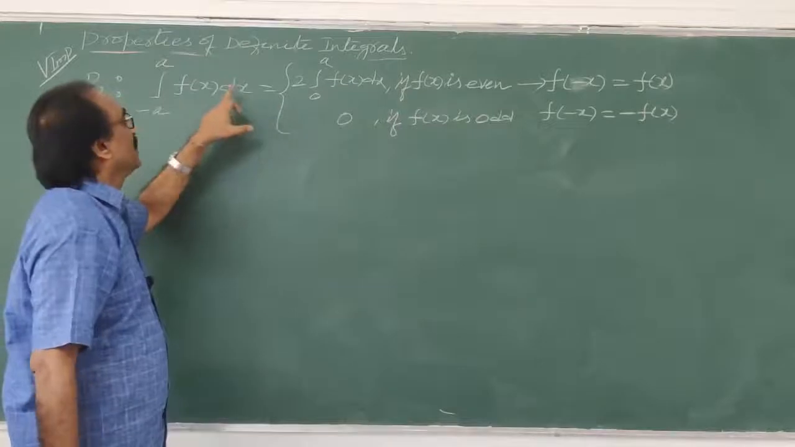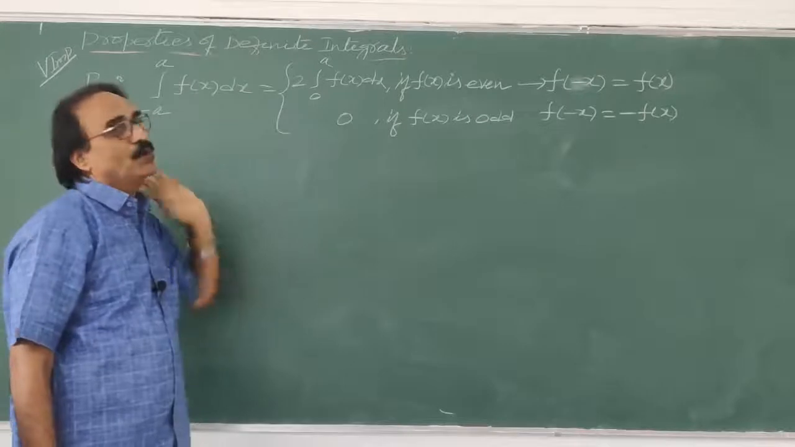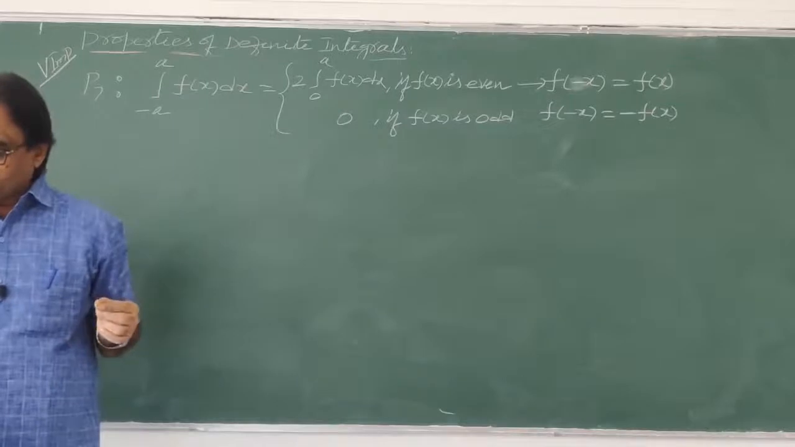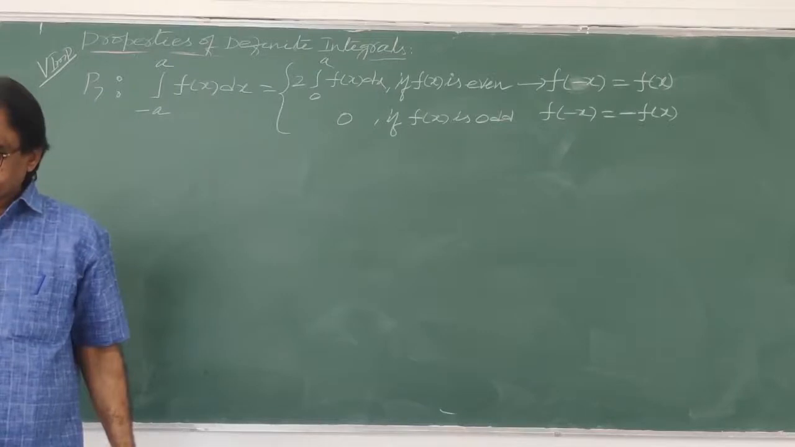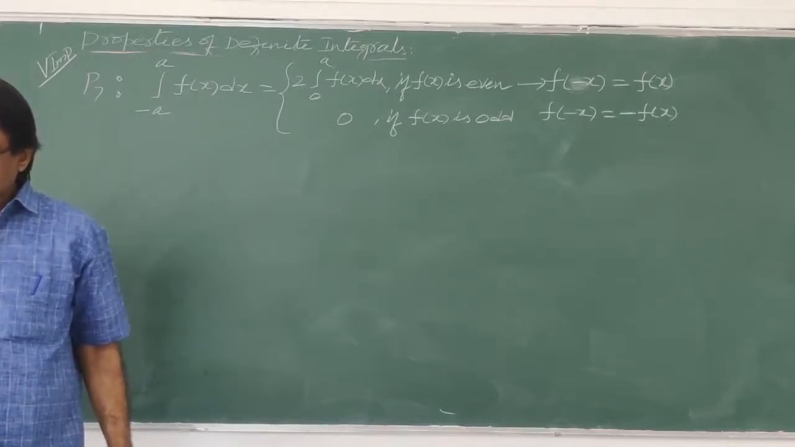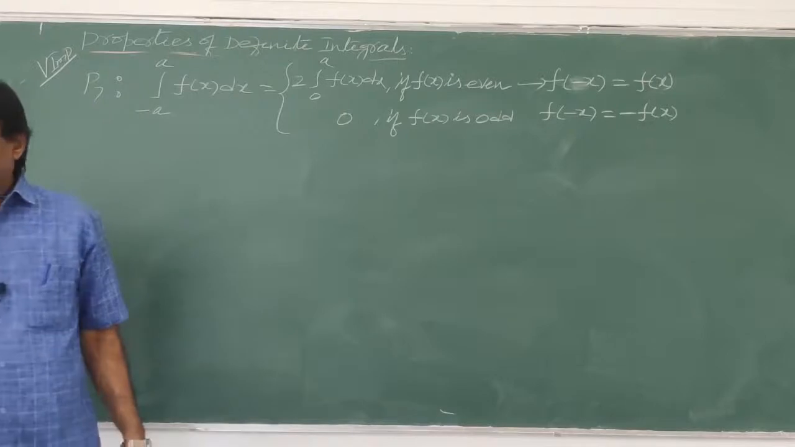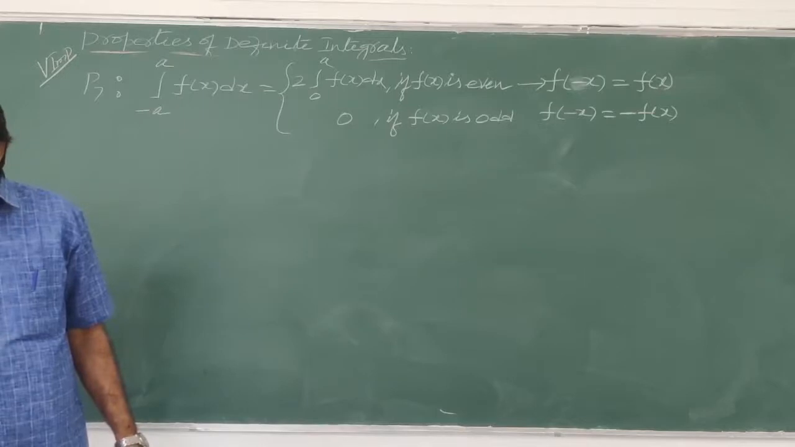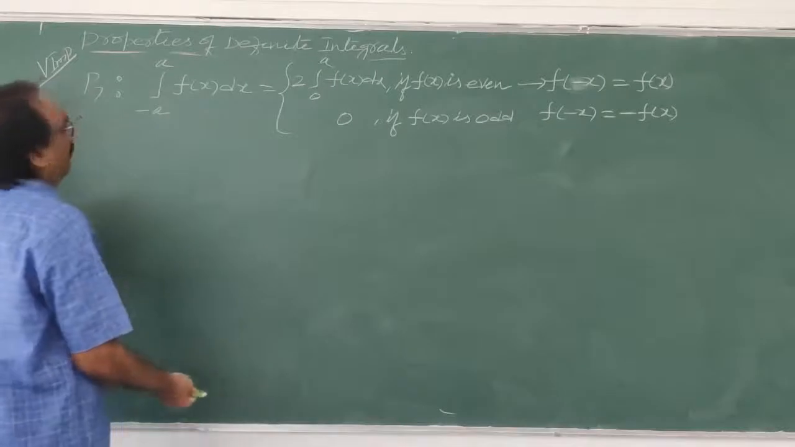So he is saying that if it is even, it is 2 into 0 to a. If it is an odd function, it is 0. So this is property number 7. Okay. Now this you have to prove. Let us go to this one again. This we will prove and keep here. This is also very important.